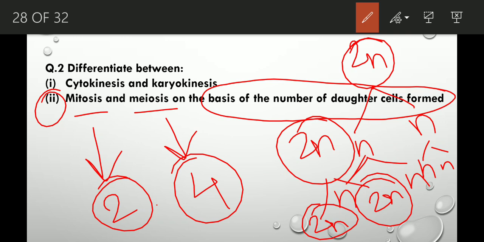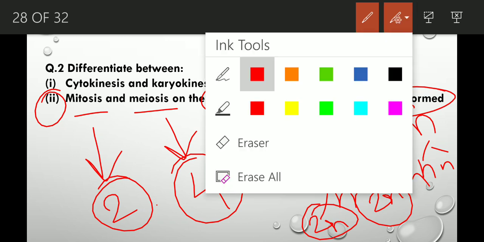As here the criterion is already mentioned, we have to differentiate on the basis of the number of daughter cells formed. That's why you have to be very specific while answering this type of question, because here the criterion is already mentioned, right? Now, next question.